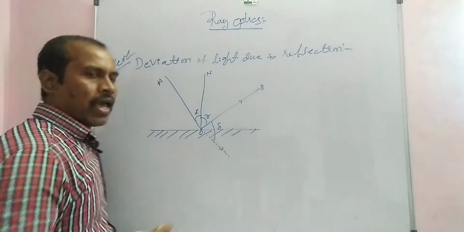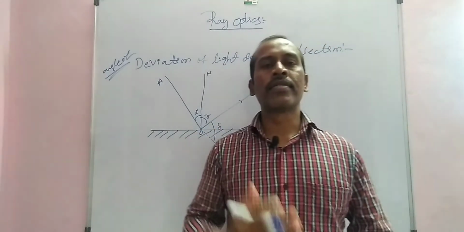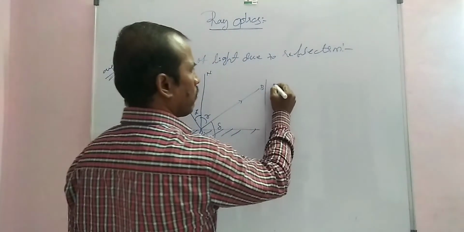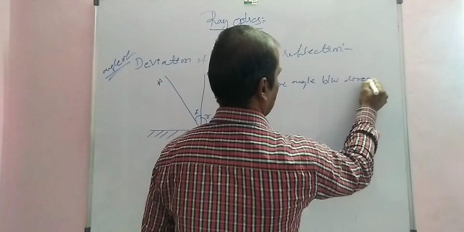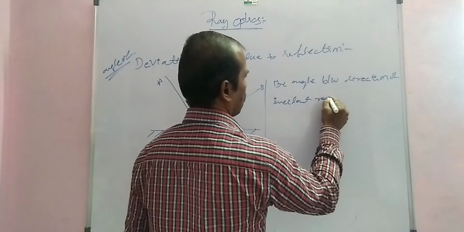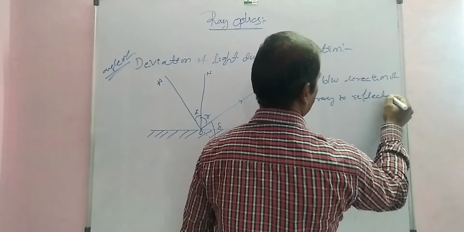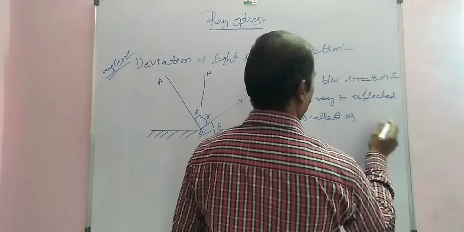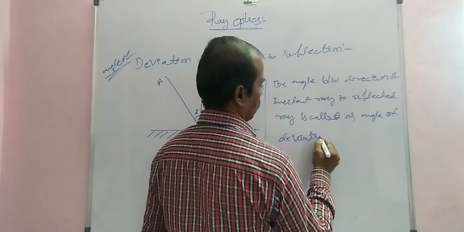The statement: the angle between the direction of the incident ray and the reflected ray is called the angle of deviation. It is denoted by delta.